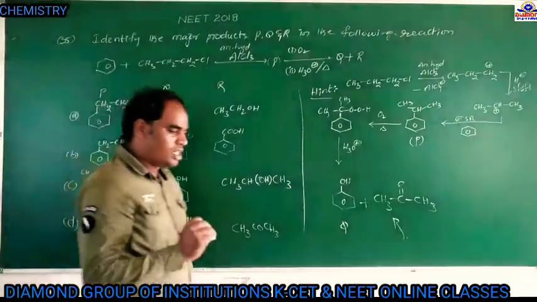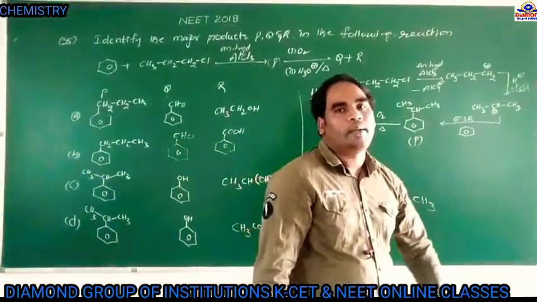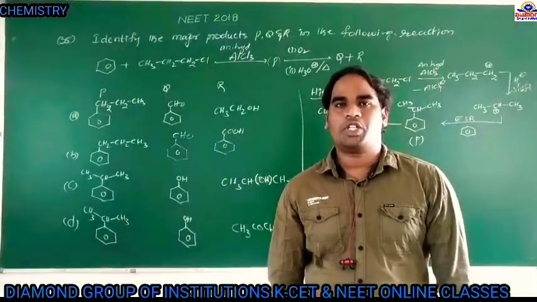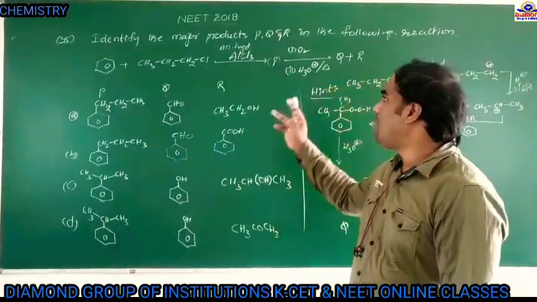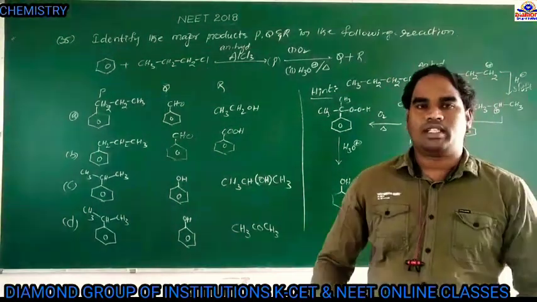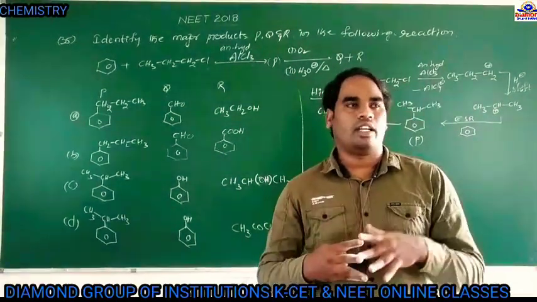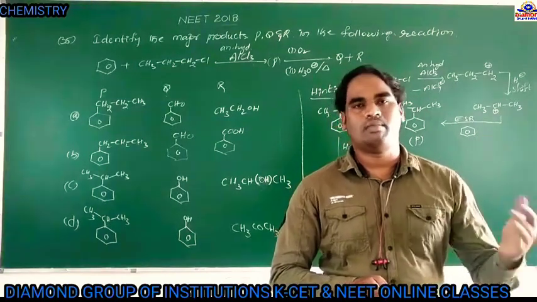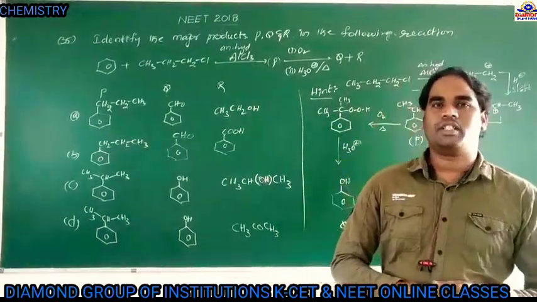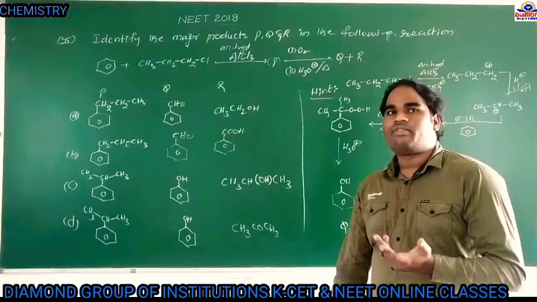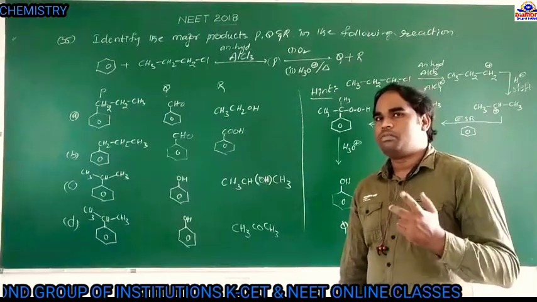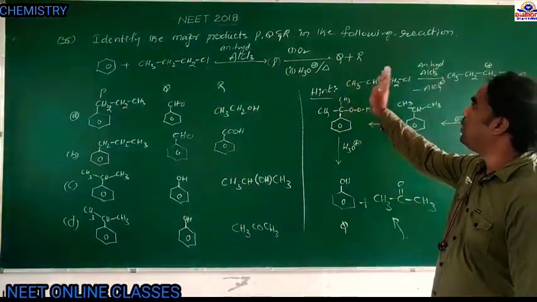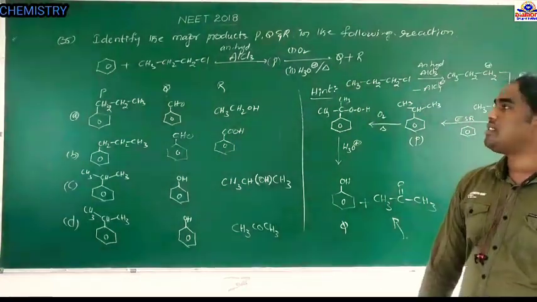Once you concentrate on this, especially the NEET 2018 paper, in organic chemistry most of the questions are given like these conversions only. For example, two reactants react with each other and form A, A forms B, B forms C. Here what is A, what is B, what is C under different conditions. So especially focus on this type of question. So here also, what is P, what is Q, what is R.